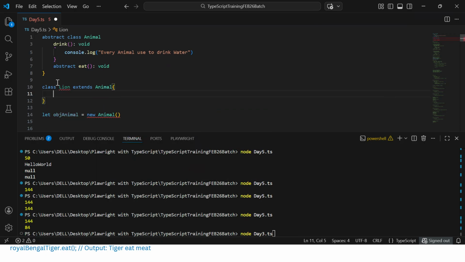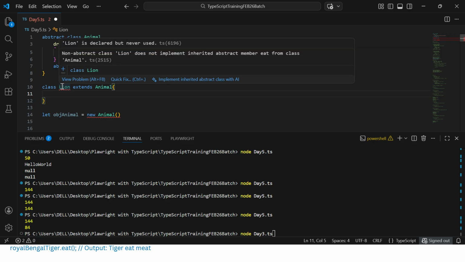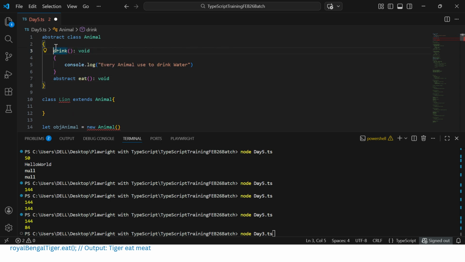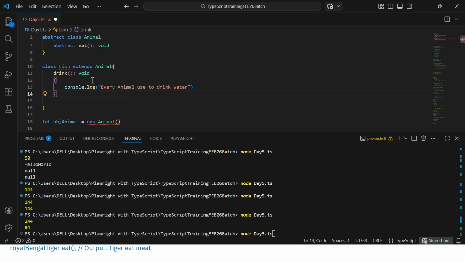Then we'll try to implement all of it, since the error is coming. You could see, non-abstract class Lion does not implement inherited abstract method of Animal, so we need to implement it. Here this option is coming, so that is the way we need to implement it. So what is the method? The abstract method, right? This one. Now we can implement it the same way here. Whatever is abstract, only those methods we can implement. What is the method name? Called eat.